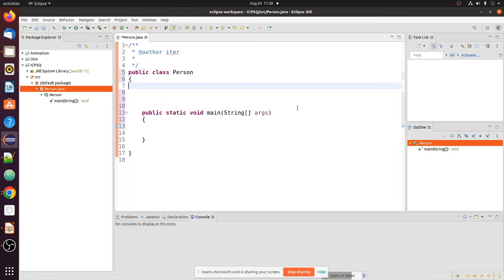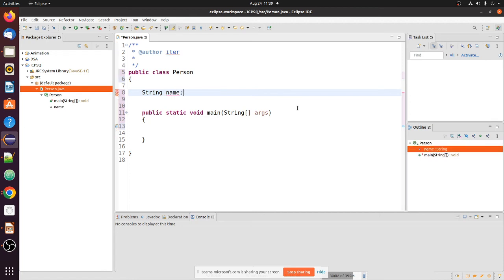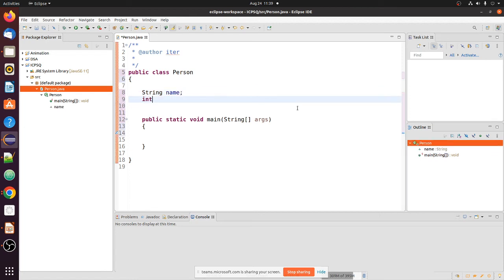Let us create it. So what data members have you declared? One is string name and int age.